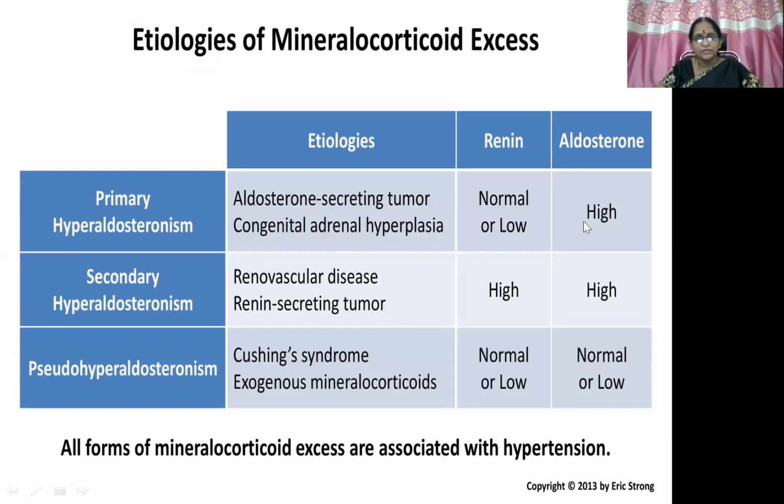Aldosterone is always high in hyper. In pseudohyperaldosteronism, aldosterone is not always high; it could be normal or even low. Regarding renin concentration, in primary, because the problem lies in the adrenal cortex, there are normal or low renin levels. Secondary means the problem is somewhere else apart from the adrenal cortex, most probably the RAS system, so high renin levels can be there. Pseudo means normal or low renin levels.